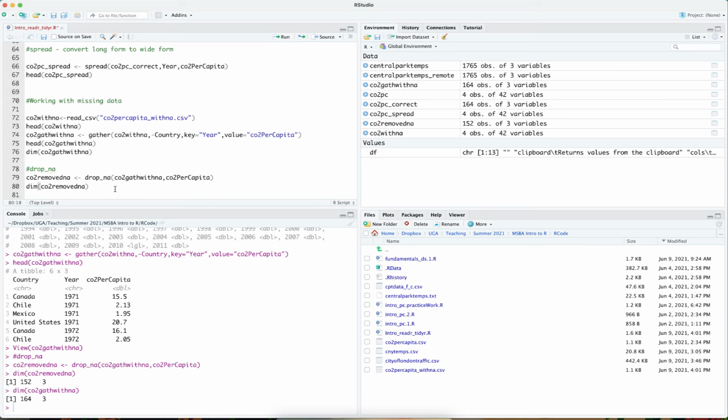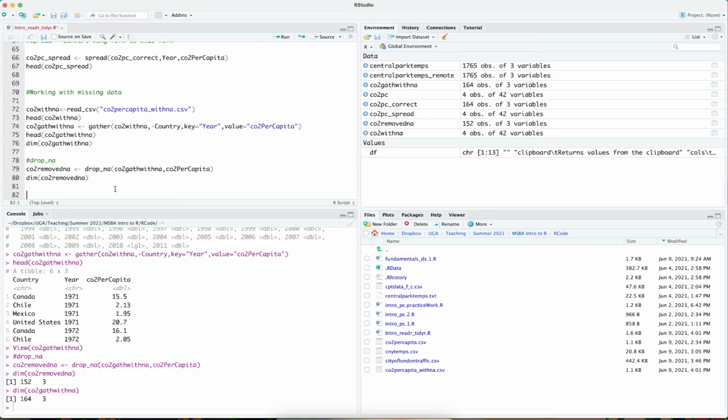And so it has removed those missing rows. I think there were 3 or 4 years that had some missing values in them. And so the drop NA function gets rid of them.